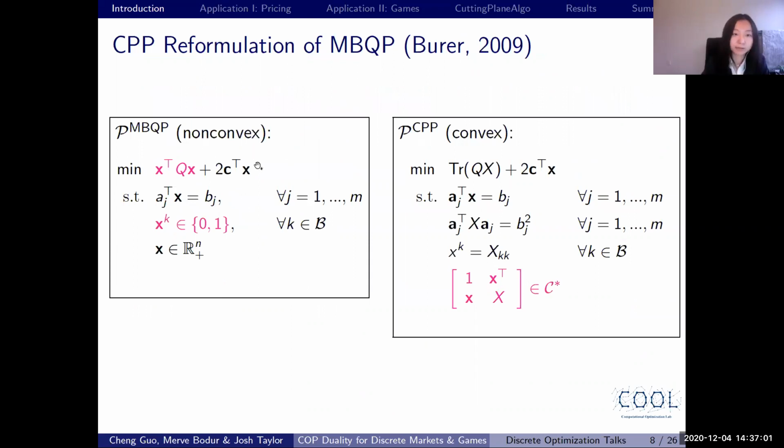We start from this non-convex problem of MBQP, where we have a quadratic term in the objective, which might as well be non-convex, and we also have binary decisions in the problem.